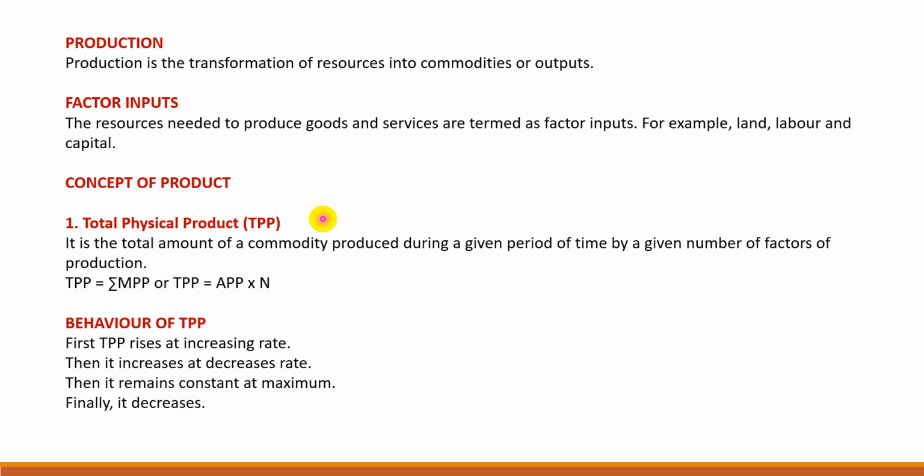First, total physical product. Total physical product is the total amount of a commodity produced during a given period of time by a given number of factors of production. In other words, TPP means the total physical output produced by a given number of input, keeping all other inputs constant.